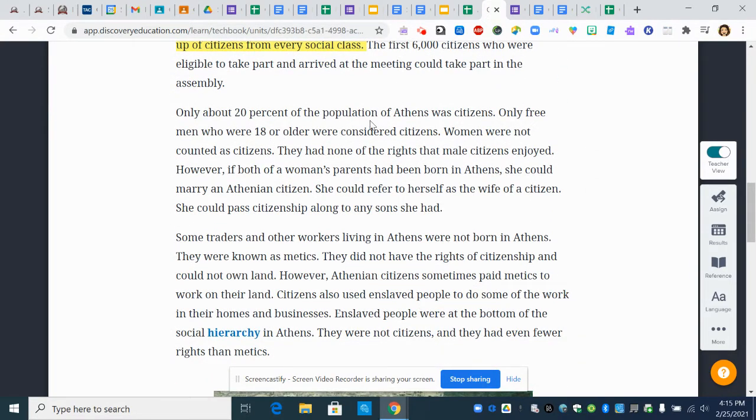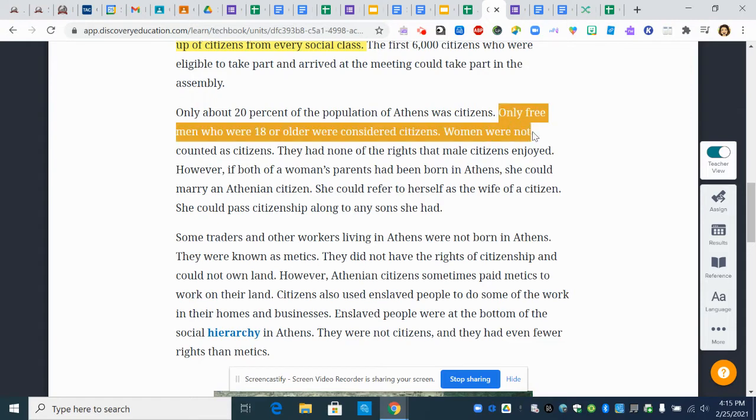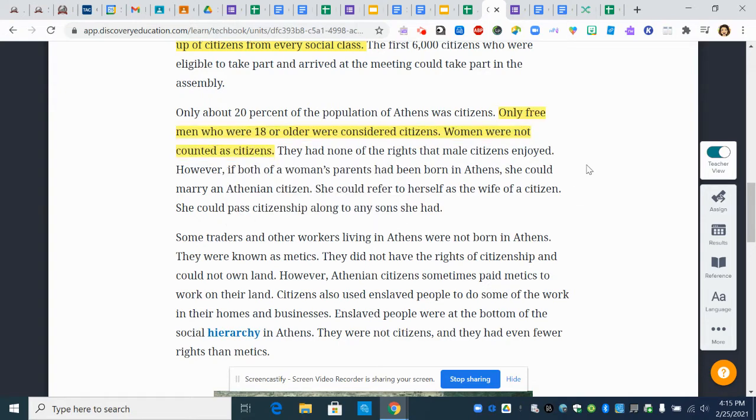Oh, here we go. Only about 20% of the population of Athens was citizens. Only free men who were 18 or older were considered citizens. Women were not counted as citizens. So that's important to note. They had none of the rights that male citizens enjoyed. However, if both of a woman's parents had been born in Athens, she could marry an Athenian citizen. She could refer to herself as the wife of a citizen. She could pass citizenship along to any sons she had.